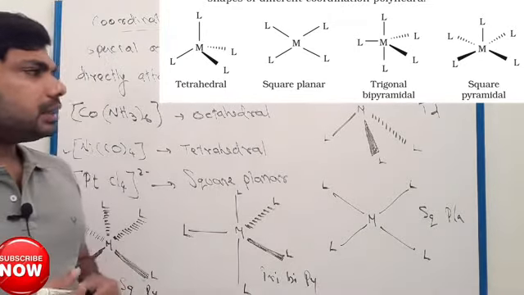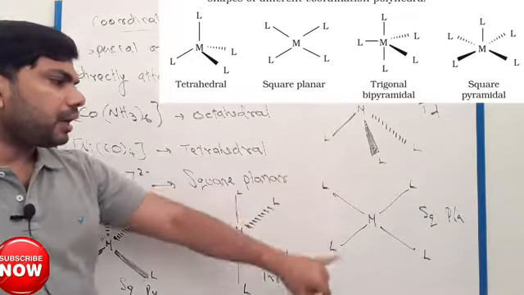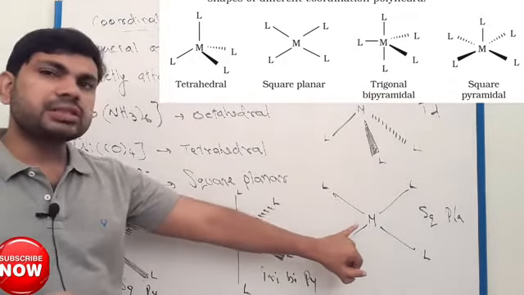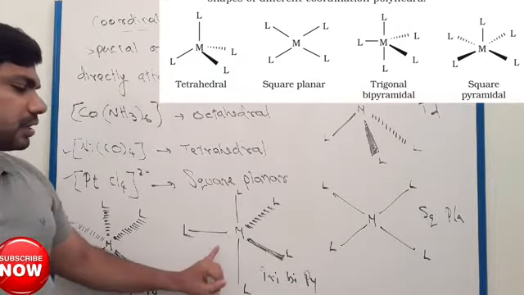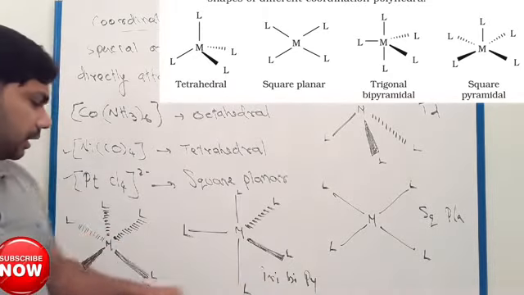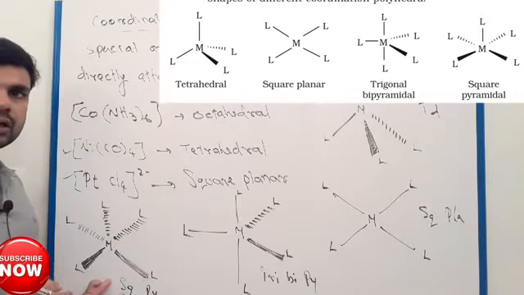See here, this geometry is tetrahedral and this is square planar. This type of arrangement is trigonal bipyramidal, and this is square pyramidal.